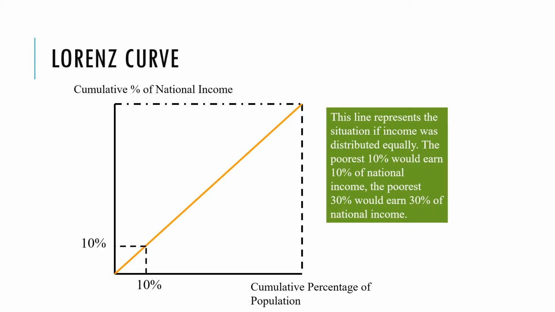the poorest 10% would earn 10%, the poorest 30% would earn 30% of the income. So as we move up this line, effectively what we're saying here is, okay, we've got the population lined up from the poorest to the richest. And if we take the bottom 10% of people, if they possess 10% of the population, that's an equal distribution. If we take the bottom 30% of people and they have 30% of the wealth, then everyone's getting 1% each. Obviously at the top here at the far right hand side, 100% of the people must by definition have 100% of the wealth.